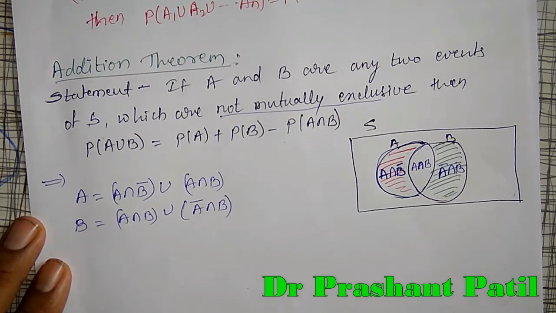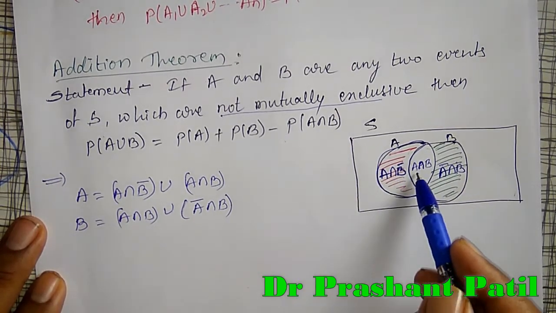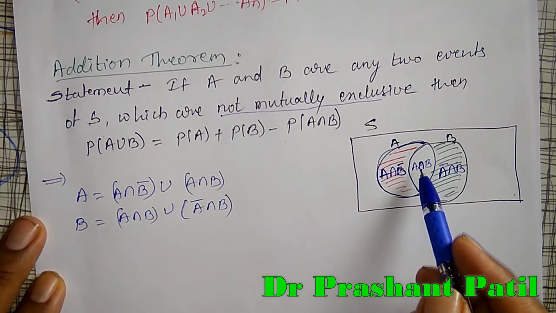Next, one thing we can observe here: A intersection B bar and A intersection B are mutually exclusive.